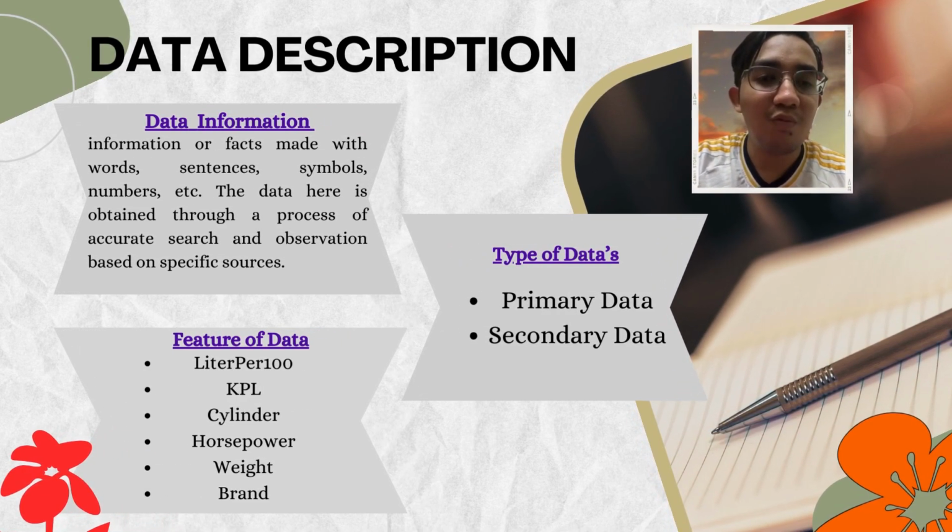Okay, data is information made with words, citations, symbols, and numbers, etc. This data is held in time and process. There are two types of data.